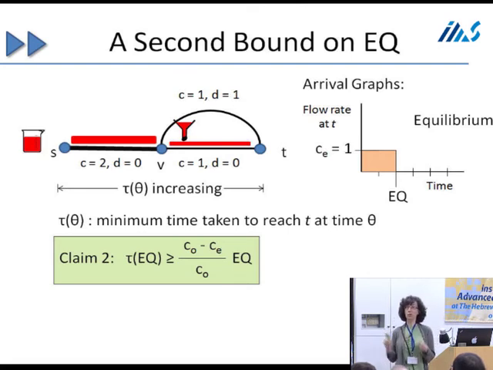Which means that the queues are growing because we're using very little capacity, so a lot of flow has to get held up in queues. So there's going to be a lot of delay due to queues, and therefore our delay as a function of time is going to be increasing a lot, so the bound is going to be larger. Whereas if equilibrium is using a lot of the capacity of the graph, then the delay on any edge is going to be a lot smaller because our delays are due to queues.